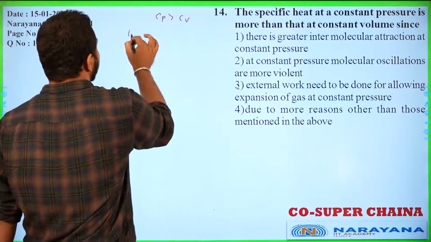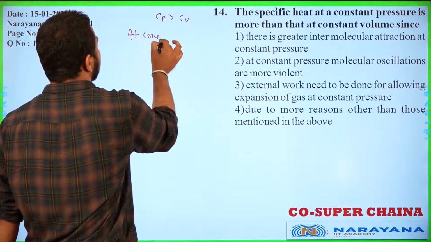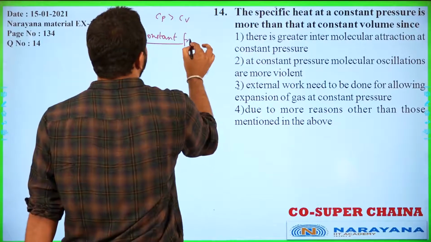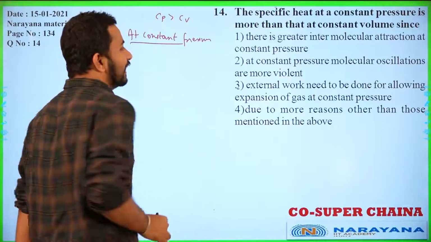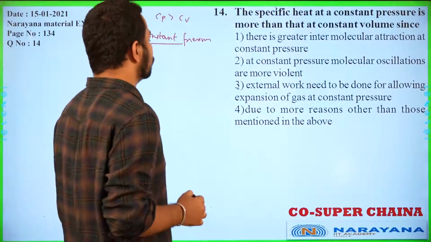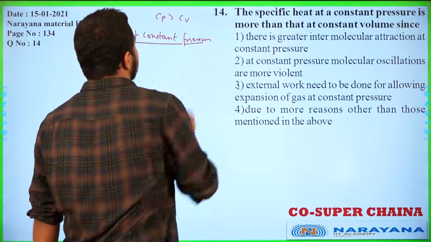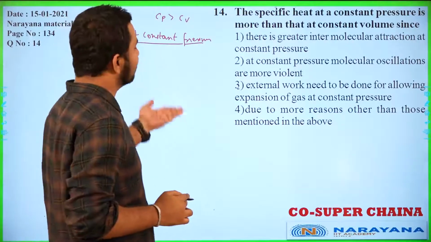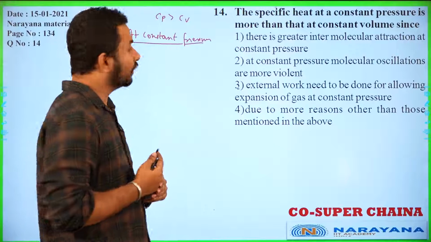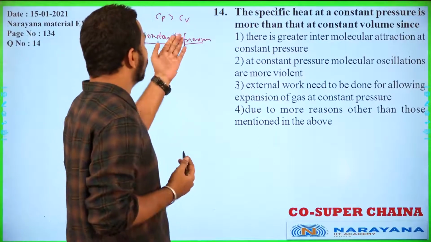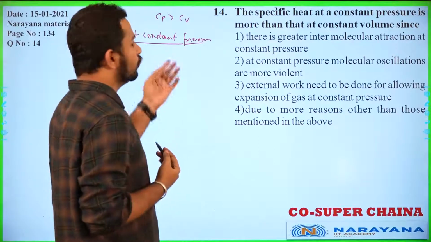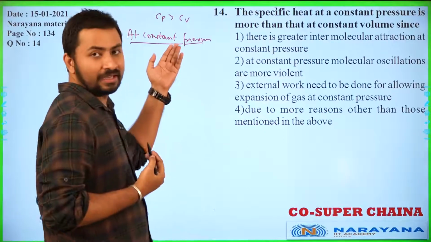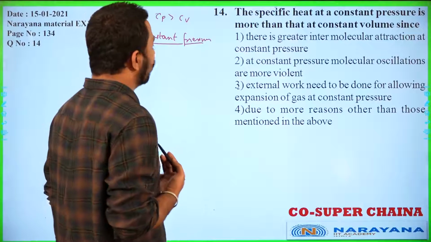So at constant pressure, whatever energy we are giving is used to increase the internal energy as well as the work done. Whereas in the case of constant volume, whatever energy we are giving is used only to increase the internal energy and not the work done.